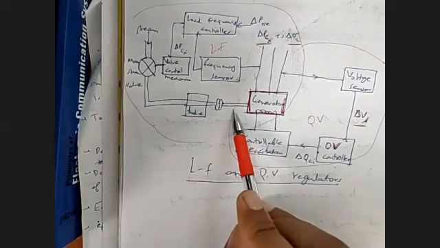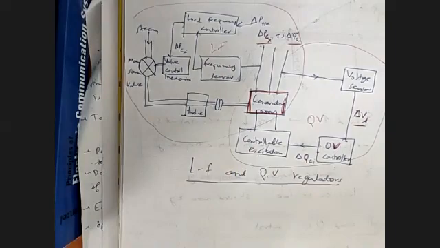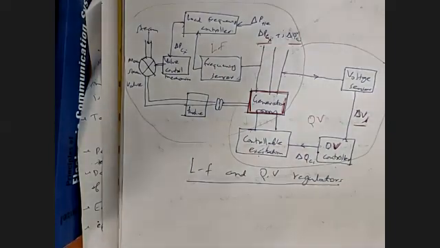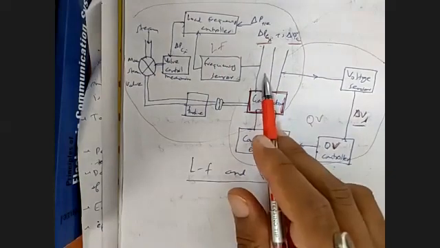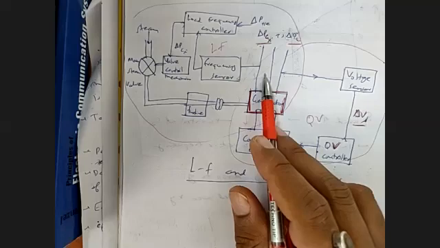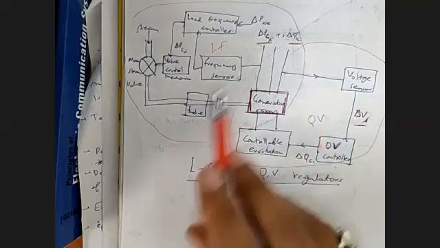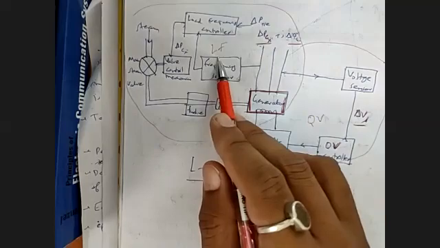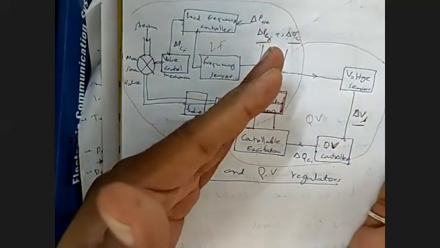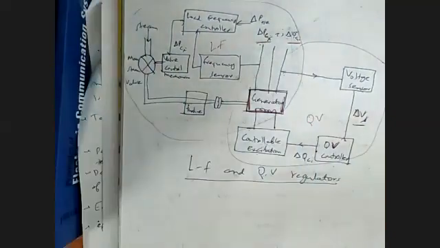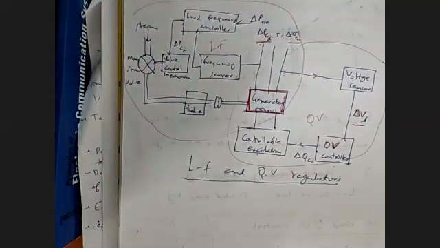The output speed of the steam turbine will increase or decrease, which changes the frequency again and restores it to the new value. This is the basic philosophy of load frequency control. So these are two independent parts: one part is generator QV control, and the second part is generator LF control. These are the two philosophies we will use for controlling the system.